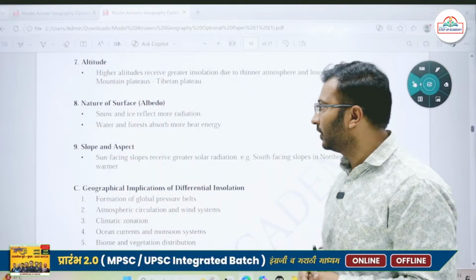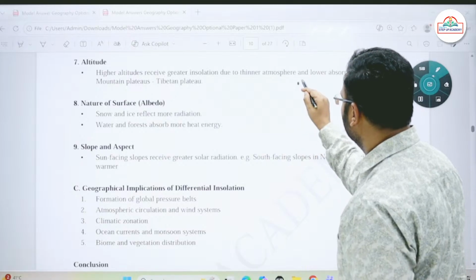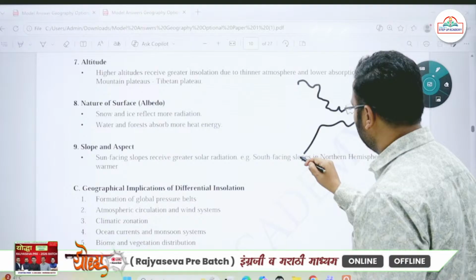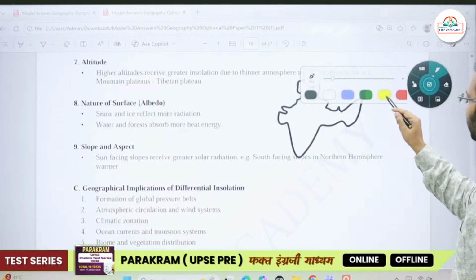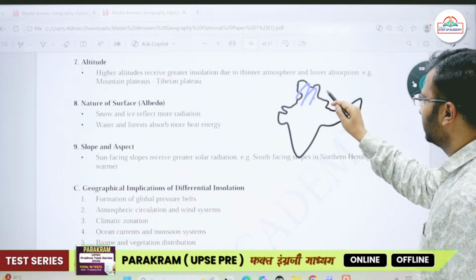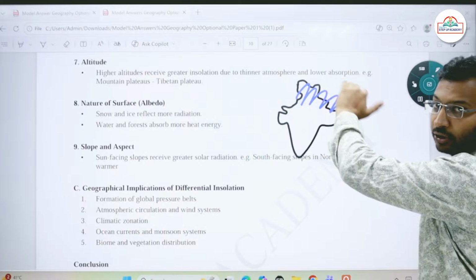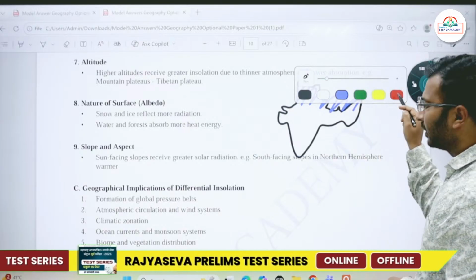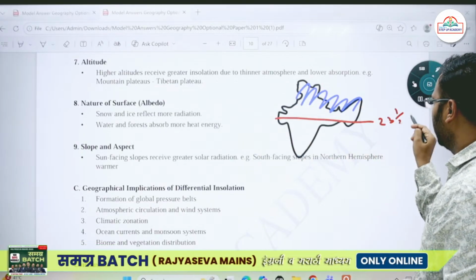For example, if I talk about the Himalayan mountain ranges, we know that the location of the Himalayan mountain ranges is north of the Tropic of Cancer. So the apparent movement of the sun is only up to this 23.5 degree north.